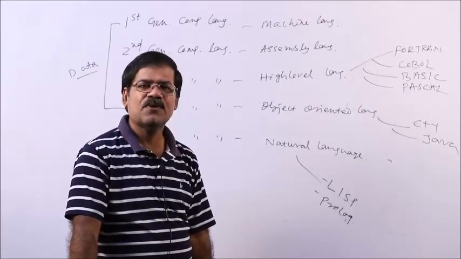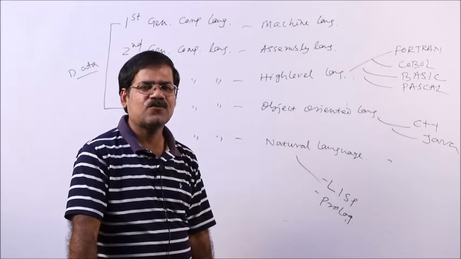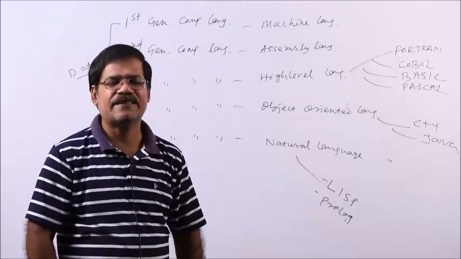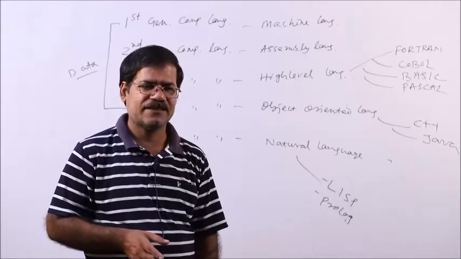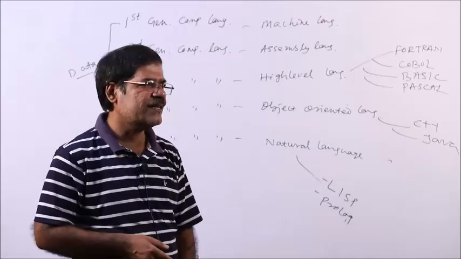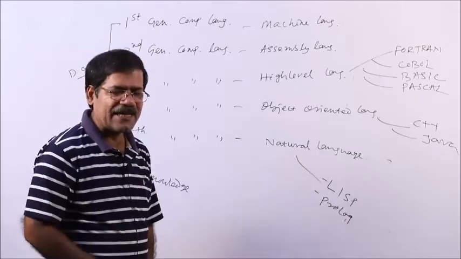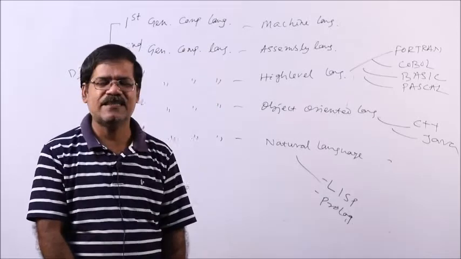Suppose I ask what is the knowledge of a doctor, what he or she gains from experience. There is no proper definition of knowledge. Knowledge is closely related with intelligence. Basically, a person having more knowledge is called a highly intelligent person.